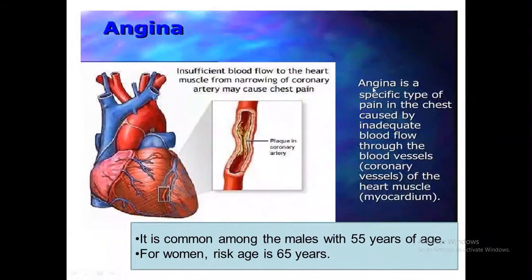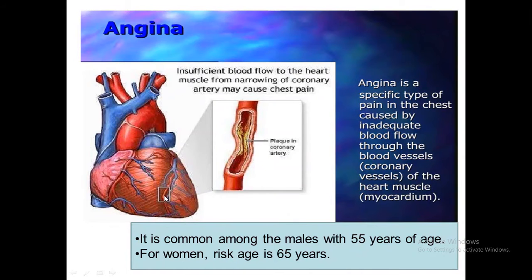Angina. Angina is a specific type of pain in the chest caused by inadequate blood flow through the blood vessels of the heart muscles. Look, boys, this is the coronary artery and this is fat or plaque. So when fat is stored in the wall of the coronary artery, then blood does not spread to all the heart muscle. This is the coronary artery.